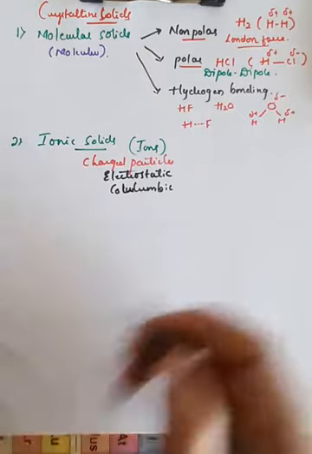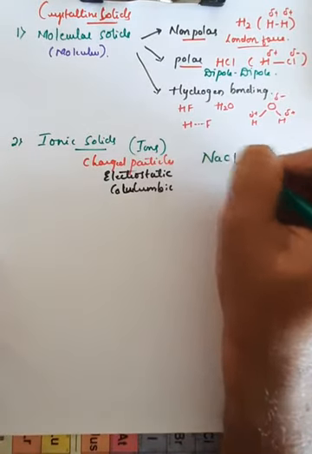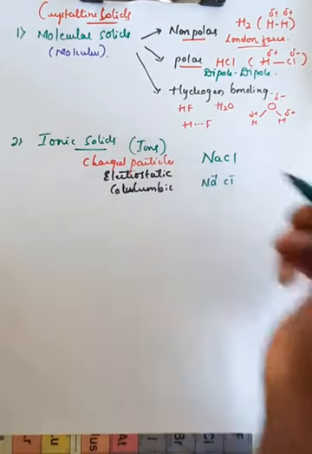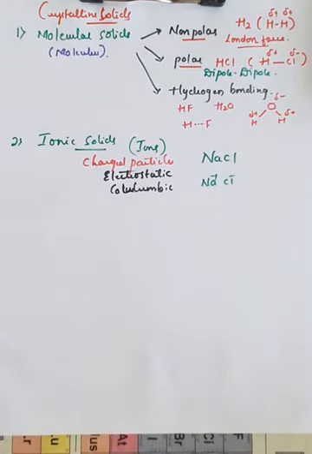And you can take the example of NaCl. If you take NaCl, whenever you split it, it will convert into Na plus as well as Cl minus. Observe here: in the above example we have given delta plus and delta minus, which means this is a partial charge. But in case of an ionic solid, what happens? There will be a complete separation of charge.